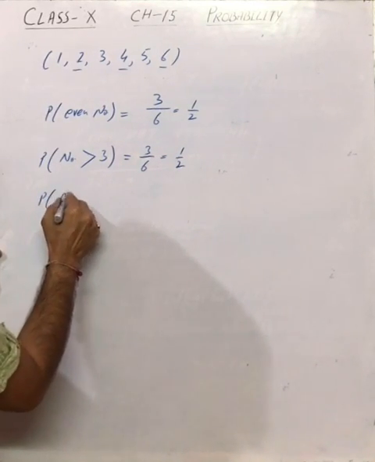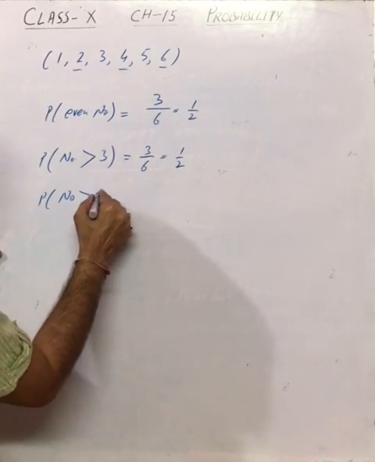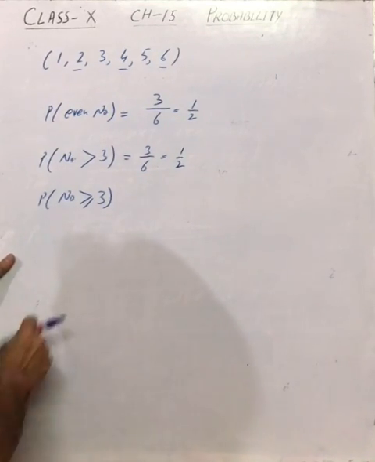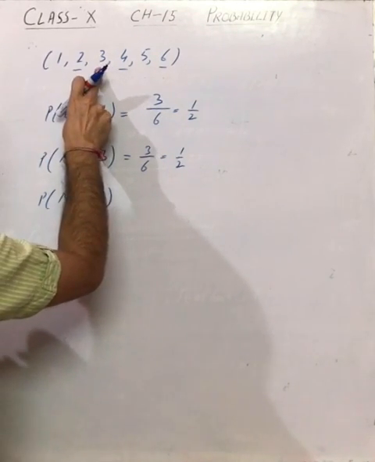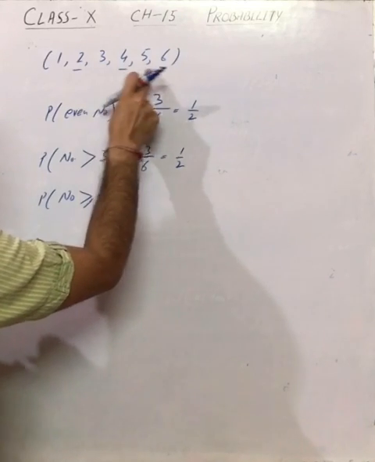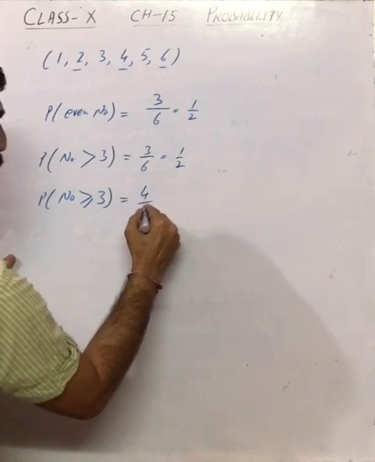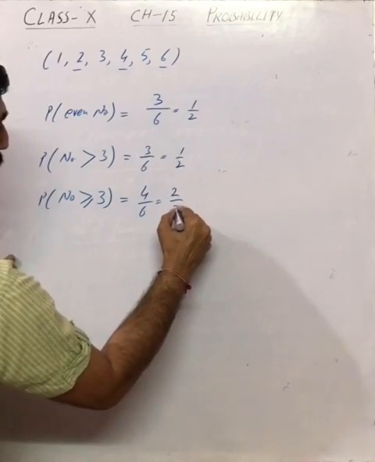और अगर केस आ जाए नंबर ग्रेटर दैन और इक्वल टू 3, greater than or equal to 3, that means it can be 3 or more. So favorable outcomes are now 4 over 6, which is 2 by 3.